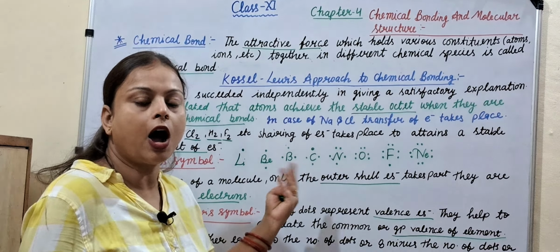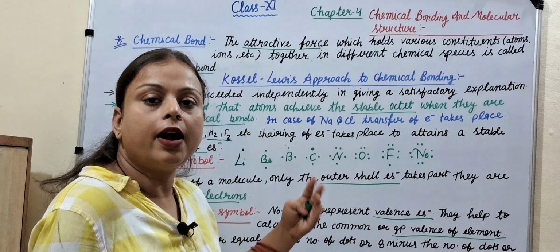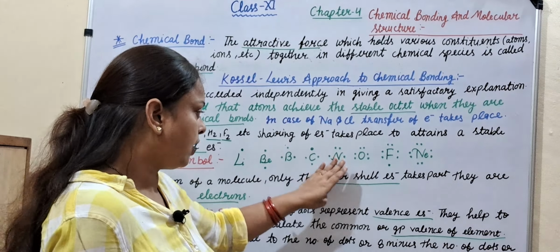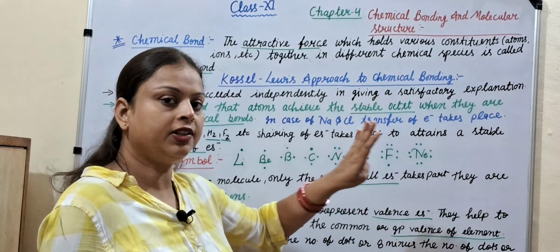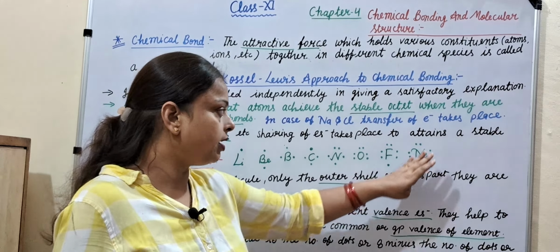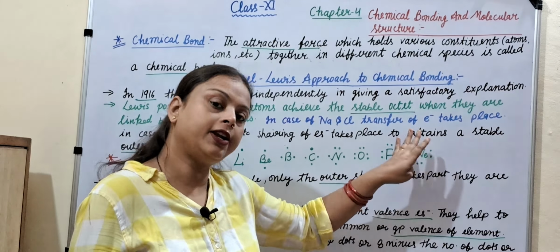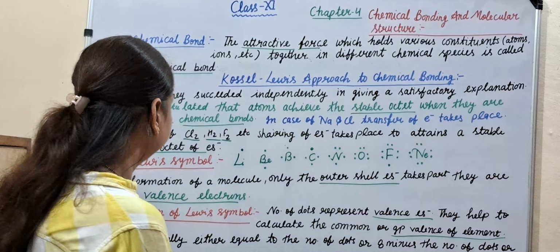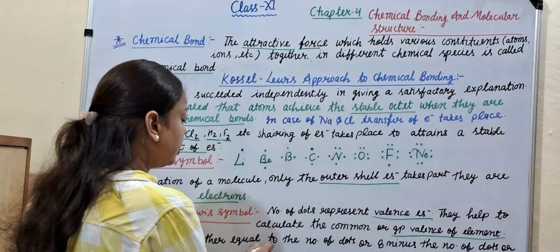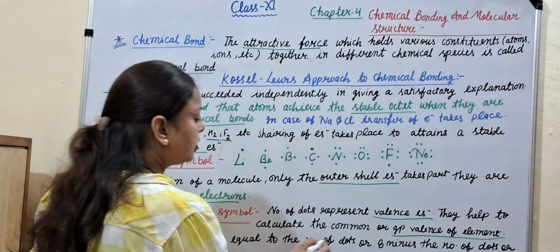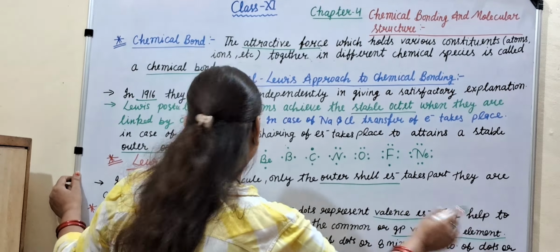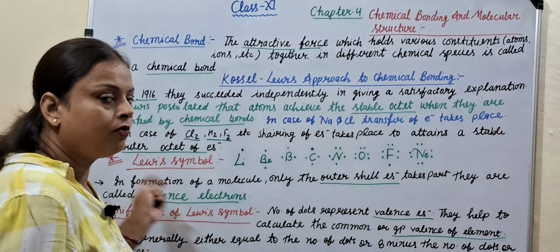In carbon, how many electrons take part in bonding? 4. In nitrogen 5, in oxygen 6, in fluorine 7. In neon nothing, because the octet is already completed, 8 electrons here. The group valence is generally either equal to the number of dots or 8 minus the number of dots.